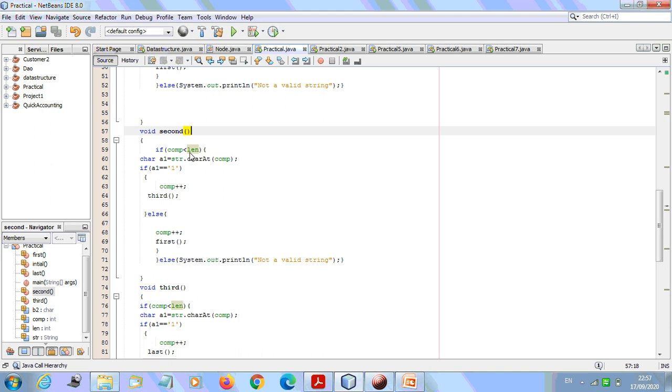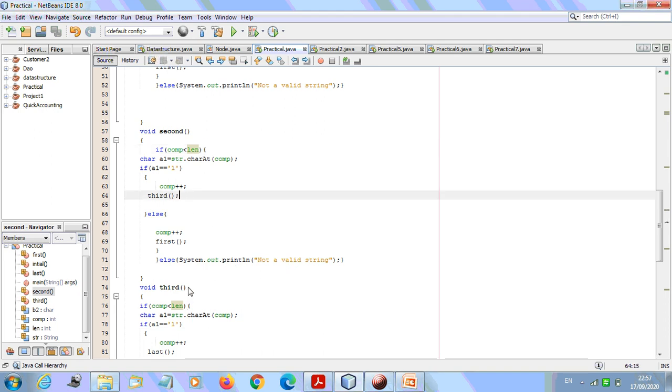We'll follow the same procedure. Again, comp is less than length. Again, we are going to read the second character, whatever the character is given. And it is 1. Again, same process, comp plus plus, and we are moving towards third. If it is false, we are moving towards first itself. Remember, we always increment comp plus plus. This is an index value which will be incremented always. Again, if the string is completely exhausted in this state itself, then we are going to print not a valid state. Otherwise, we'll move towards third.